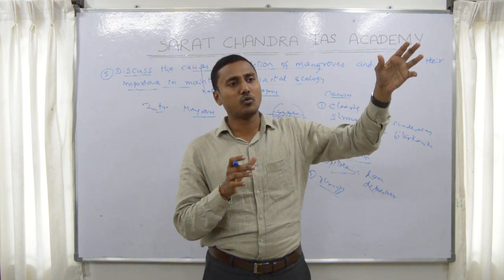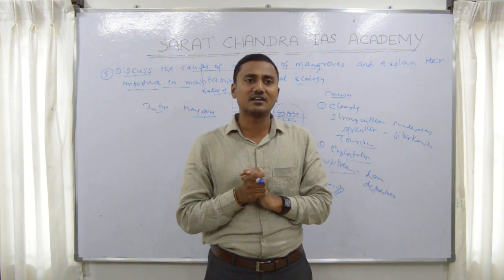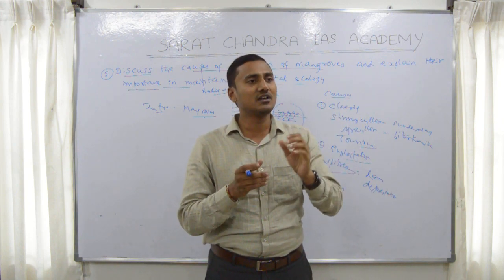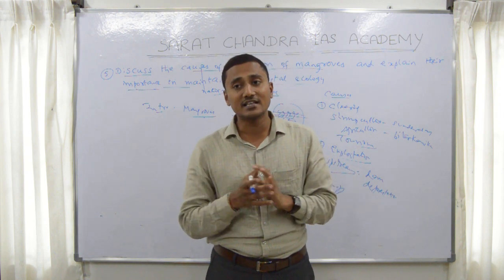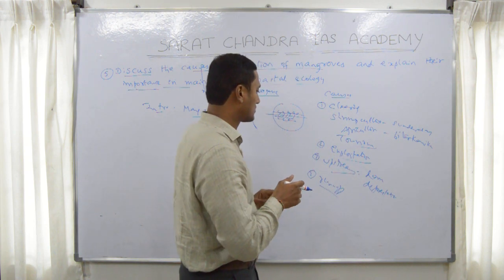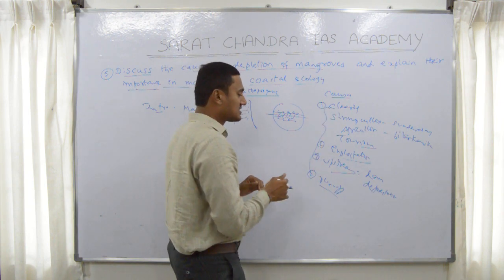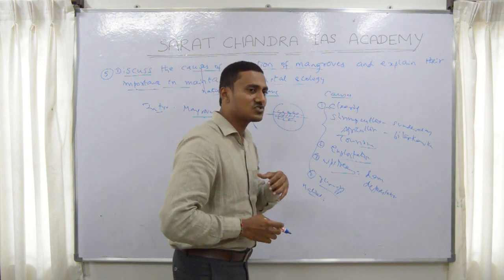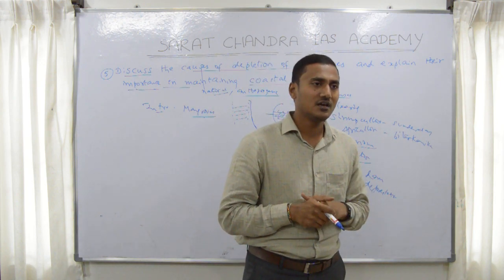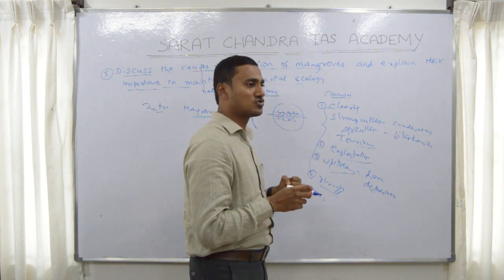From industries, a lot of polluted water may come to mangroves, or from agricultural runoff, there will be chemical fertilizers and pesticides which will choke, affect and pollute the mangroves, and thus may destroy them. See, most of these are anthropogenic reasons. Similarly, there are some natural reasons, like if there is a very strong flood or tsunami or any sea storm, it may destroy the mangroves.